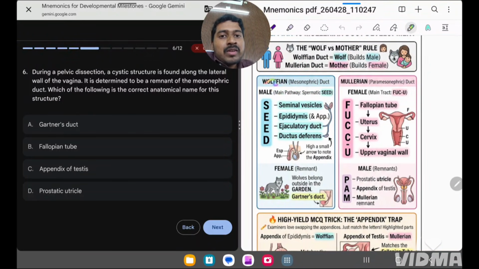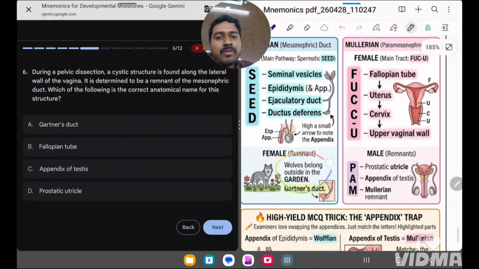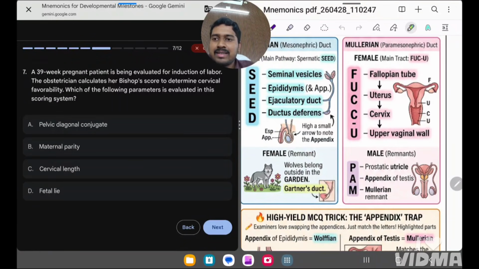Now how to remember Wolffian duct is mesonephric duct? Just we'll make it reverse, okay? W is M, okay? So W means M. So Wolffian means mesonephric duct, and mesonephric duct is present in males basically, okay? In females, this Wolffian or mesonephric duct remnant is actually the wolves belong in the garden mnemonic, that is Gartner's duct. So the answer is Gartner's duct.